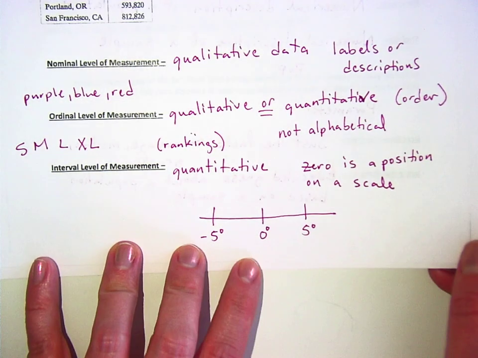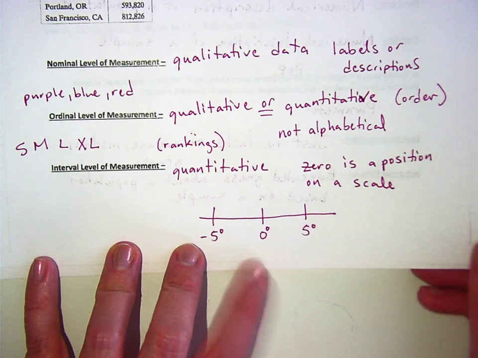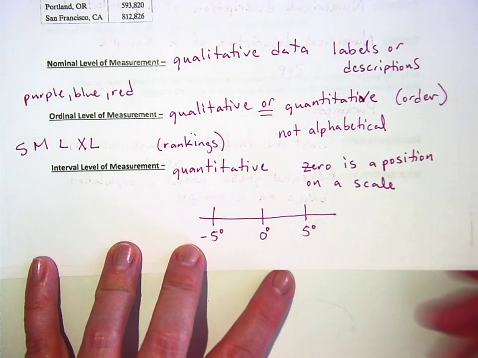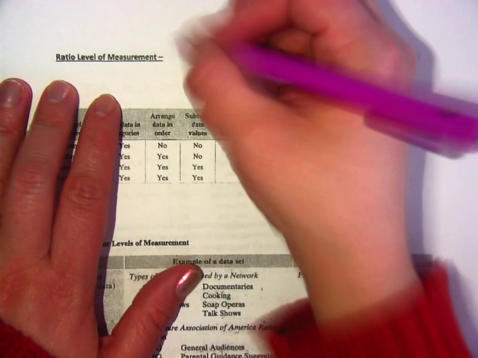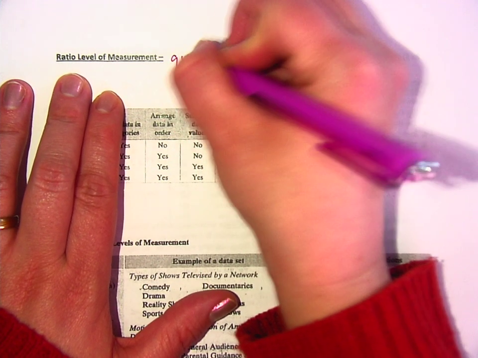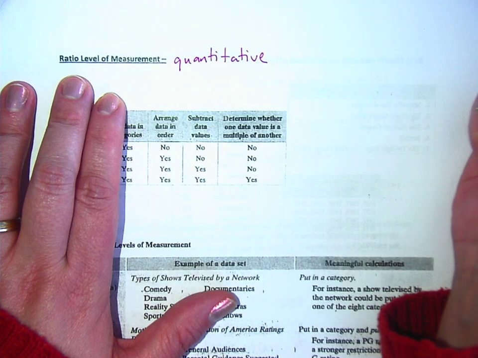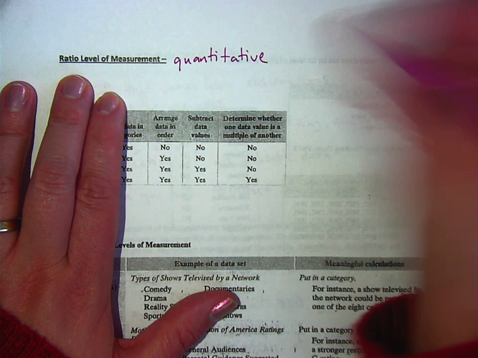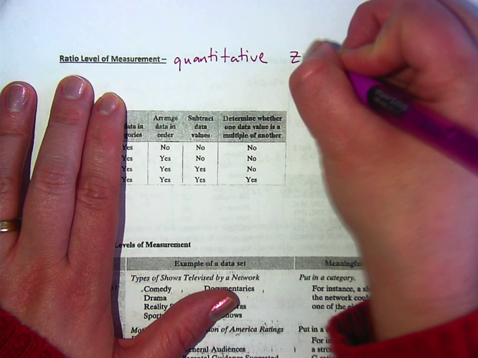Okay, is Kelvin an exponential scale or is it linear? Is the difference between... I think linear, but I'm not sure. Okay. Ratio level of measurement, that's the last one. Ratio level of measurement is quantitative. 0 means none.